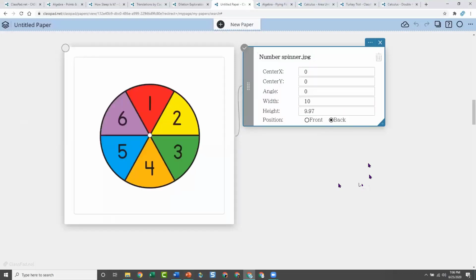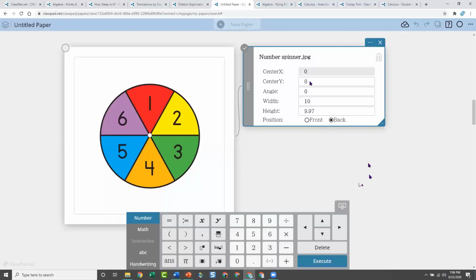And let's say I'm talking about rotations, right? So I want to rotate this. So I might decide that I want this to be, is that what I want? I'm trying to remember what I wanted to do here. Oh, so notice I'm fine with the center X and I'm fine with the center Y, but instead of an angle of 0, I want the angle to be something I can change.